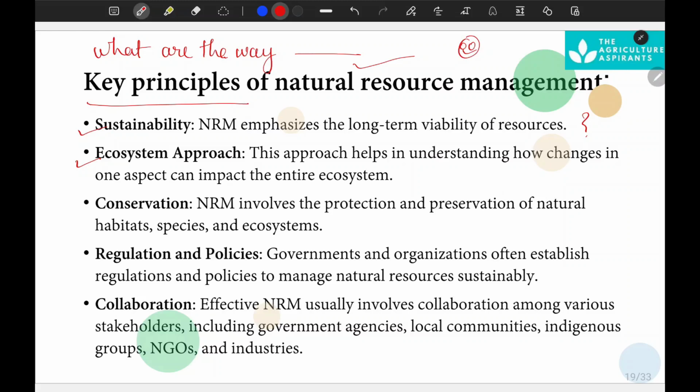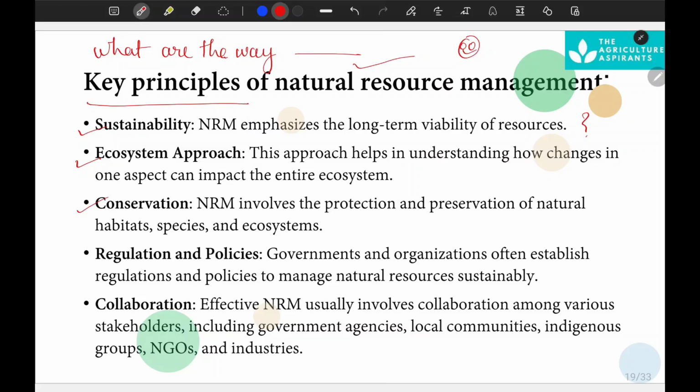I hope you know about the functions of wetlands. What is their role? They are also called the kidneys of the earth. The Amazon forest or any other forest is known as the lungs of the earth. So wetlands are known as the kidneys of the earth.